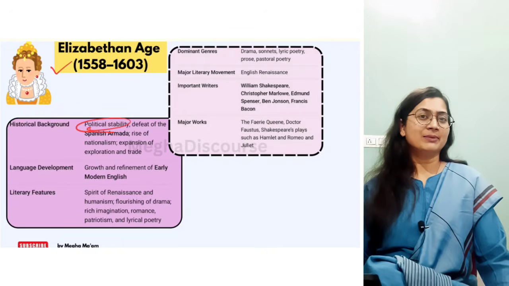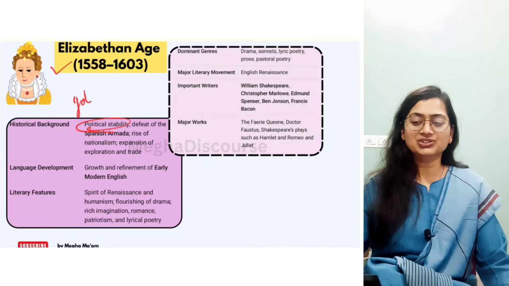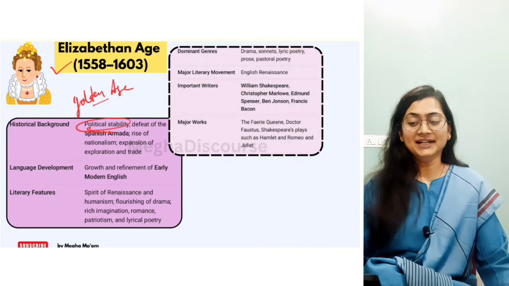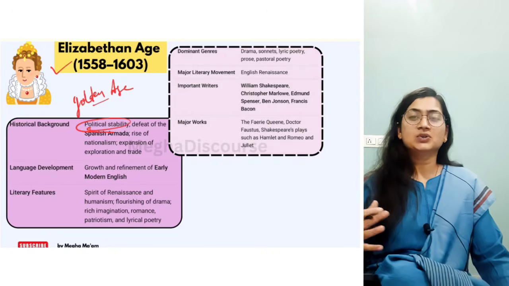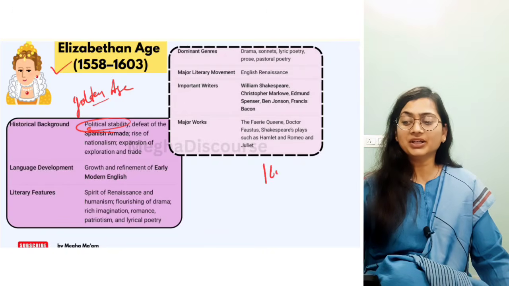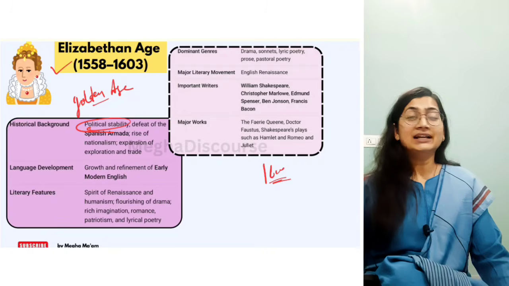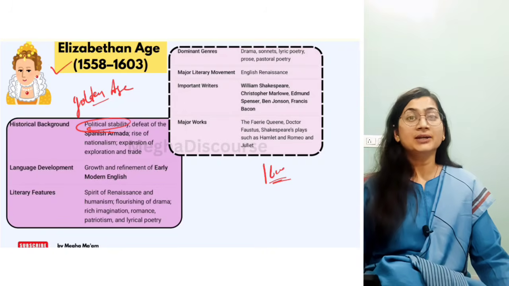Okay, now Queen Elizabeth's age is the golden age of English literature, you can say. Now why is this the golden age? Because in this age you will find trade and commerce. Because of 1600, what happened? This was a time of crown rule, and the East India Company was settled. You know the Charter Act very well.